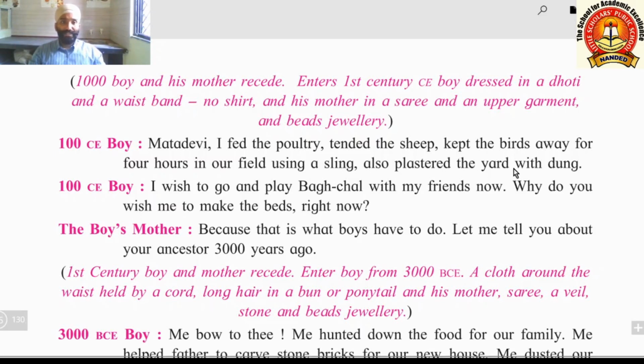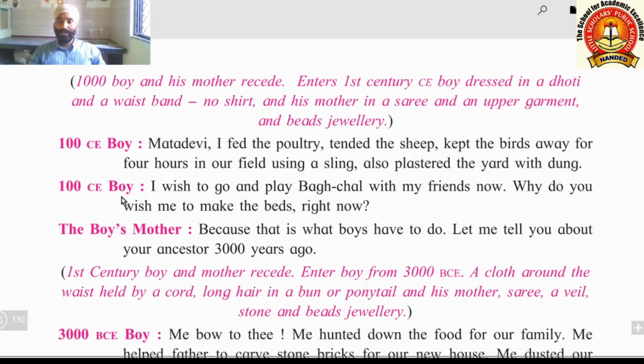"Also plastered the yard with dung." They used to plaster the ground also with cow dung or buffalo dung, and this is how these household chores are. You can see the more basic, undeveloped conditions, the play is going back, and this is how the works are changing, dressing is changing.